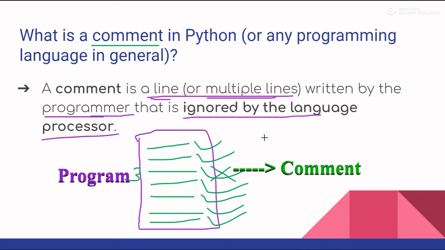Now you might be thinking, why is there a concept of comments? If it is not being processed, why do we even write comments? We will understand this in the next slides. Let's see.